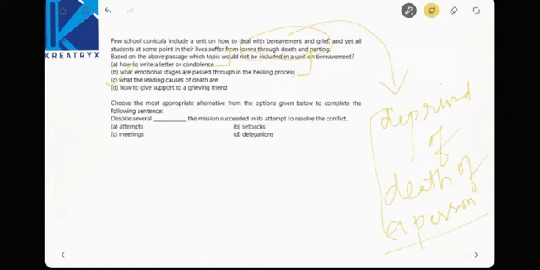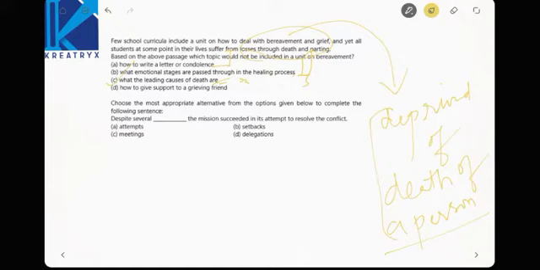This is the apt thing not to be included. See here, not to be included, right? These must not be included because these will only help the students to know the causes of death, right? So this thing must not be included, right? These are the things that have to be explained, right?